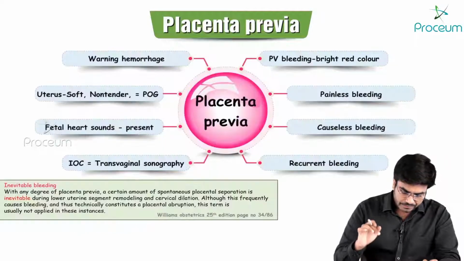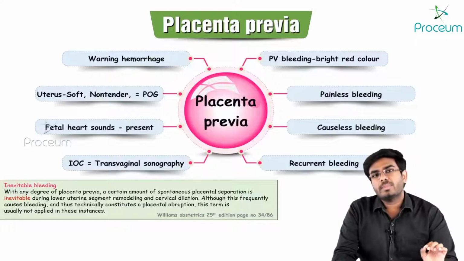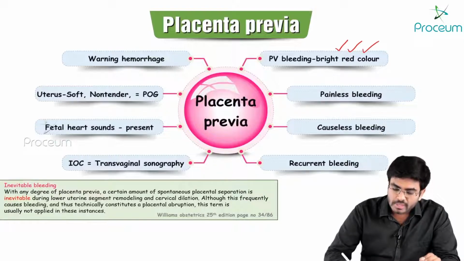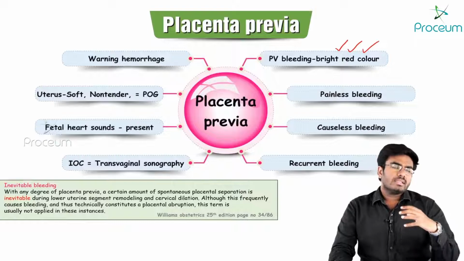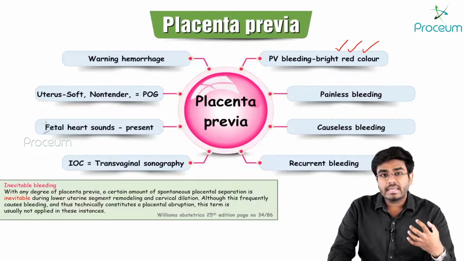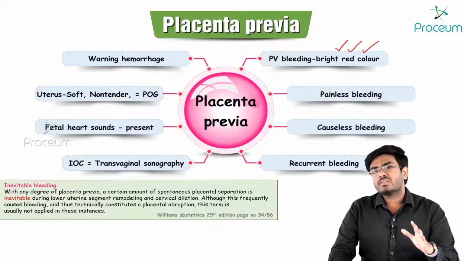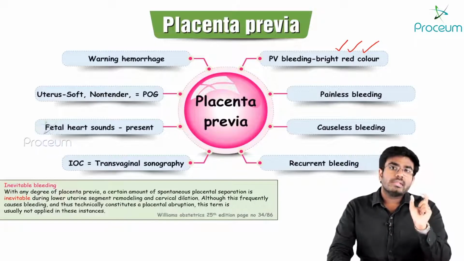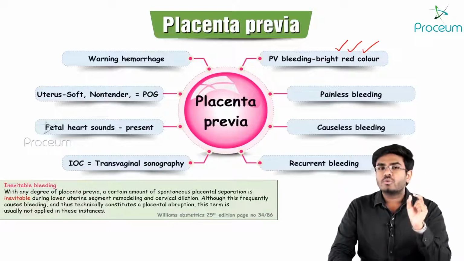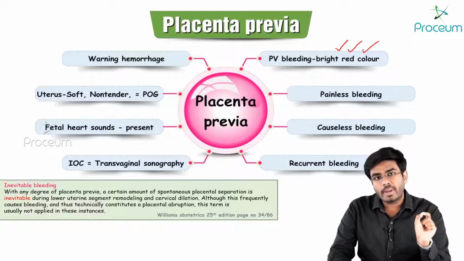Now, after this, let's see some important characteristics of bleeding associated with placenta previa. See, the bleeding is bright red in color. Okay, the terminology is important. Why? Because if they are saying dark red in color, it is dark red bleeding from the genital tract after 28 weeks, which is associated with the history of fall, that is abruptio placenta. So dark red color bleeding should remind you of placental abruption.